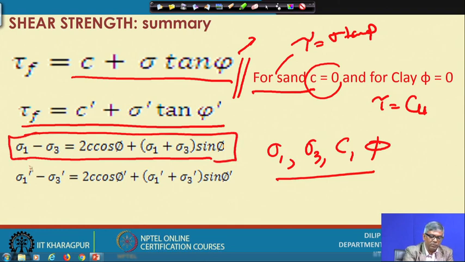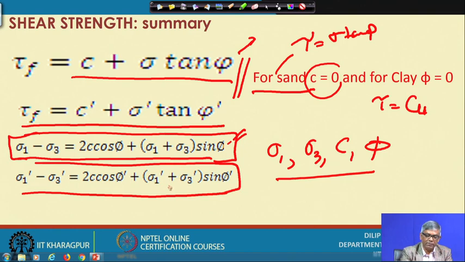Very frequently, if you do not have graph paper and you want to do it analytically, then this equation is sometimes useful for getting the value of C and phi. When you use total stress parameters, this is the equation. When you use effective stress parameters, this is the equation. They are the same, only wherever there is total stress it has to be replaced by effective stress. So, sigma 1 will be replaced by sigma 1 dash, and sigma 3 will be replaced by sigma 3 dash.